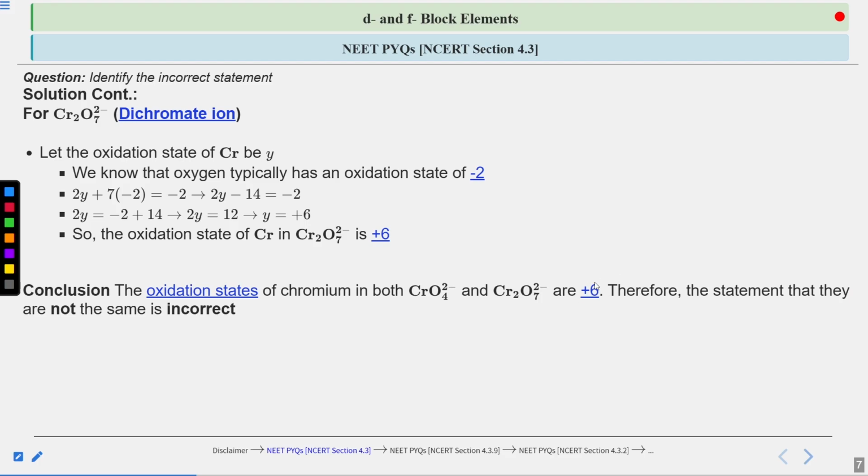Okay, so we have just calculated that the oxidation state of chromium in these two ions is the same, that is plus 6. Therefore, the statement that the oxidation states in those ions are not the same is incorrect. Okay, so statement C is going to be our incorrect statement.